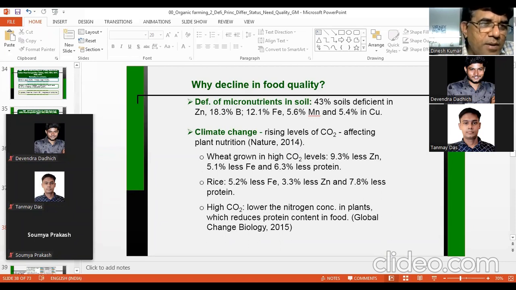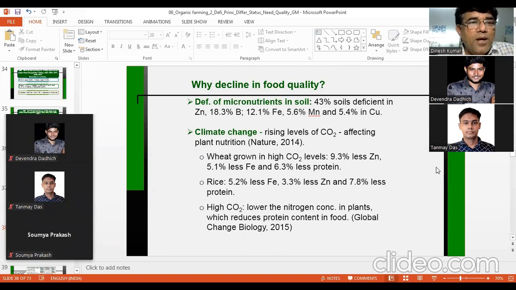The latest data has come for the status of nutrients in Indian soils. The data has come from your soil health card project. One project is there by the Government of India, where they are testing soil samples and some analysis has been done. I will share that data with you. So that will tell you the current status of soil fertility. Now this data is the latest, but it was published in 2011. So now there may be a lot of changes in Indian soils. So for the time being, you can remember the fact that Indian soils are getting deficient in micronutrients, particularly zinc, boron, etc.